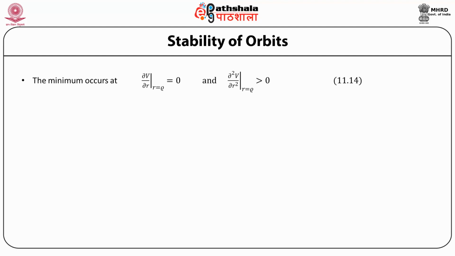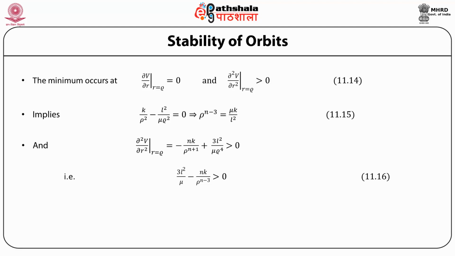The minimum of this total potential occurs when dV/dr is equal to 0 for some value of r equal to rho, and is a true minimum provided the second derivative is positive. This implies that k/rho squared minus L squared/(mu rho cubed) is equal to 0, which means that rho to the power n minus 3 is equal to mu k/L squared. And the second derivative greater than 0 implies minus nk divided by rho to the power n plus 1 plus 3L squared divided by mu rho to the power 4 is greater than 0.